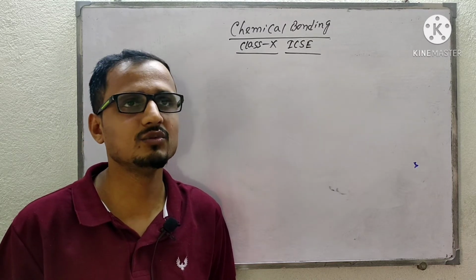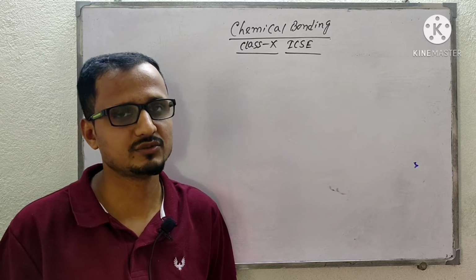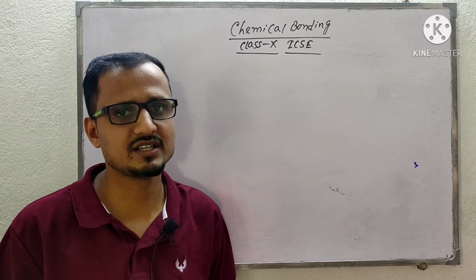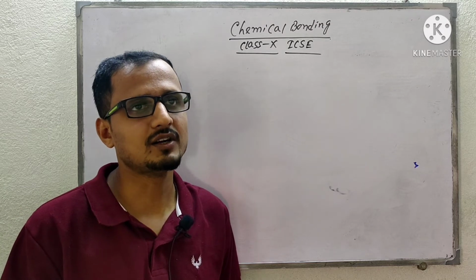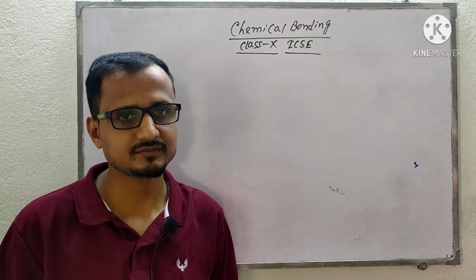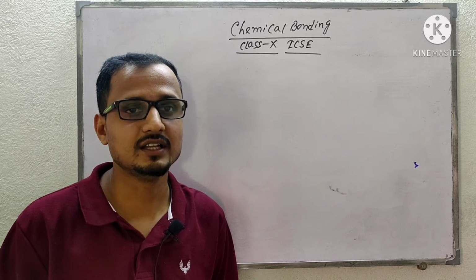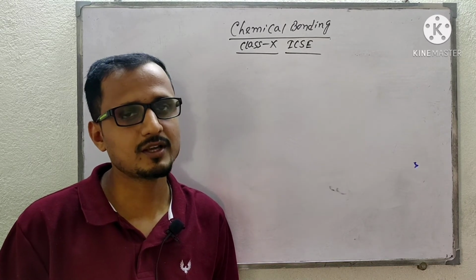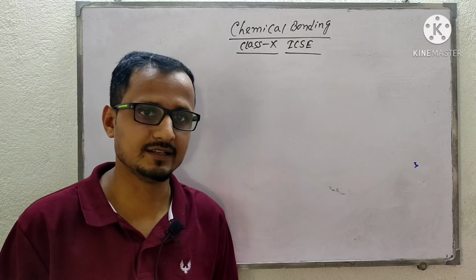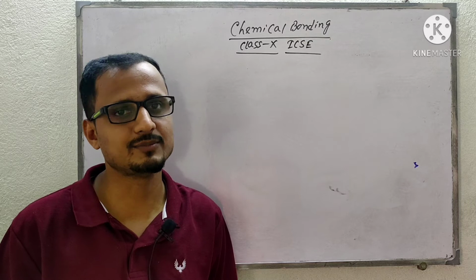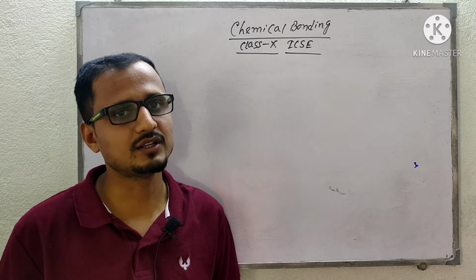But after that we know that atoms are formed by electrons, protons and neutrons. So atoms are not independent. They tend to react with other atoms. That means they are reactive, and they are not stable.